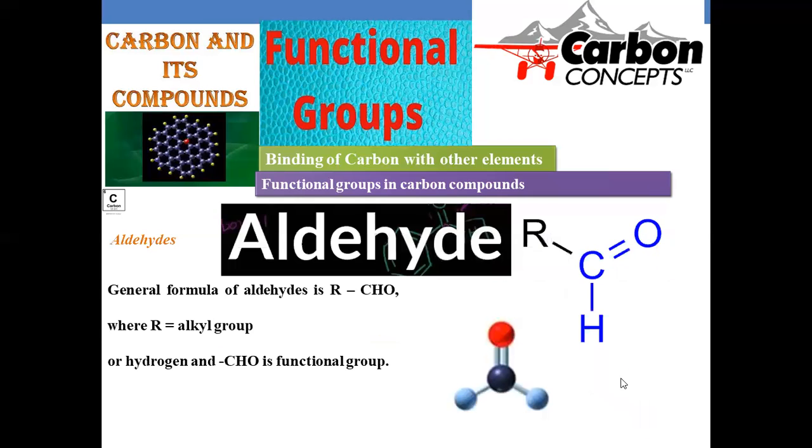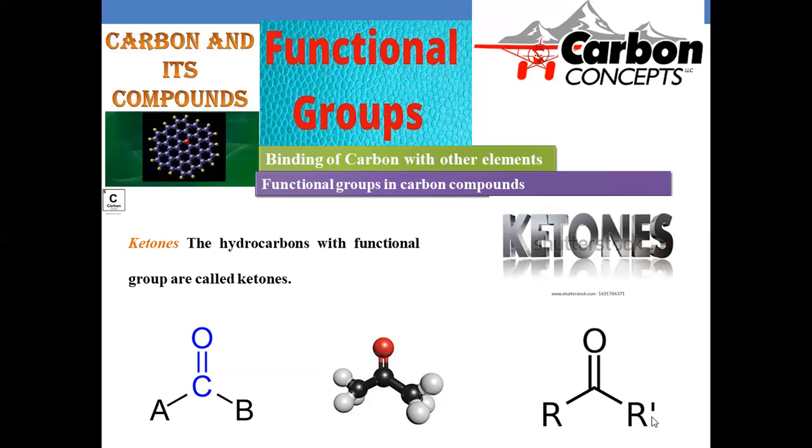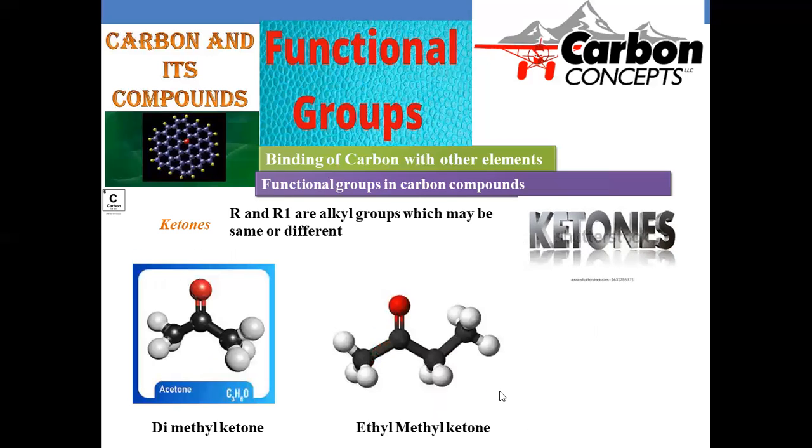That's the major difference. You can clearly observe: aldehyde, one alkyl group is there. Ketone, two alkyl groups are associated with this carbonylic functional group. C double bond O is regarded as a carbonyl group. Ketone is nothing but C double bond O that's surrounded with two alkyl groups in its vicinity. And the simplest example is dimethyl ketone, called acetone.